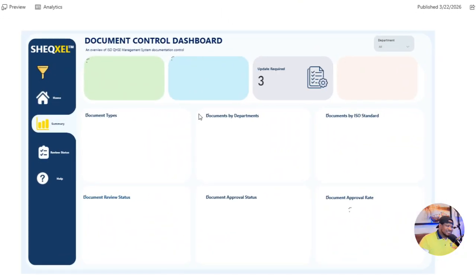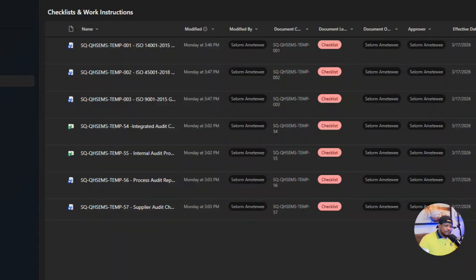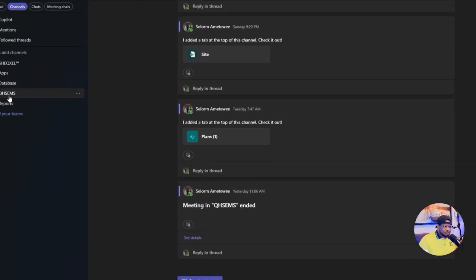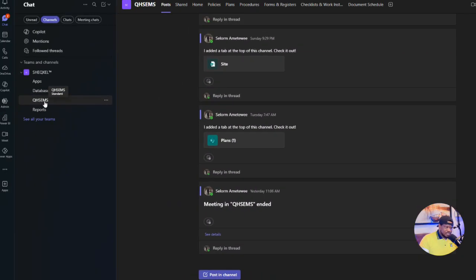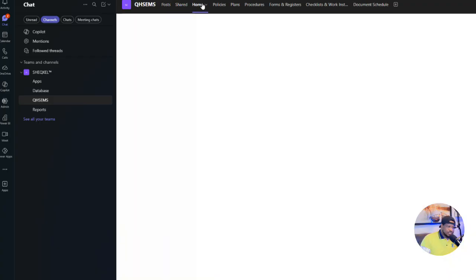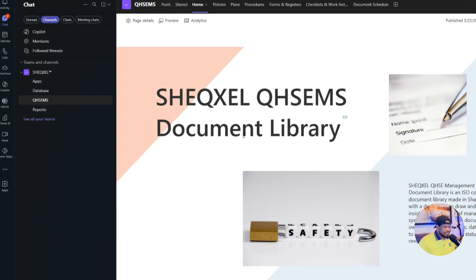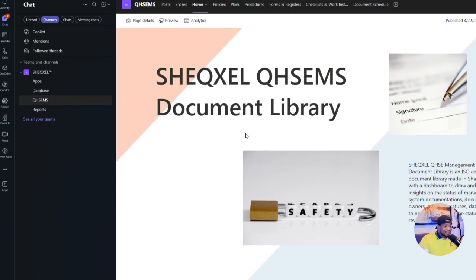The excitement of this is the fact that Microsoft Teams is a very good container, because this is an important application for collaboration with your team. We can embed the document library right here into your Microsoft Teams. As long as people have been added to the team, they can have access to the documents and they can download or engage with them. The same thing that you see on SharePoint is exactly what we have here.